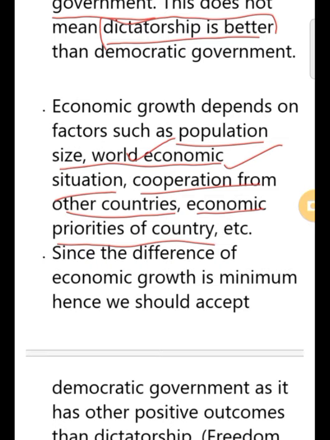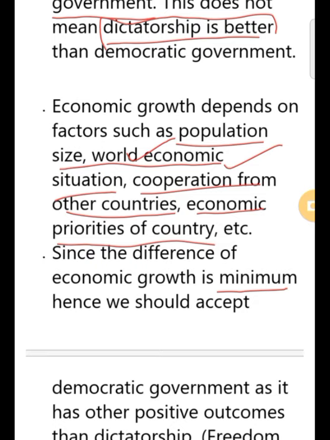Now since the difference of the economic growth is minimum, hence we should accept democratic government as it has other positive outcomes than dictatorship such as freedom, people's power and rights. Okay, so when you write your answer on economic outcome after giving the fact, fact means when we compare it with dictatorships, they have shown higher rates of development.